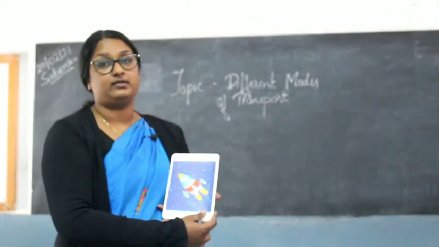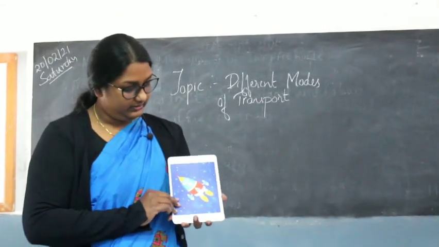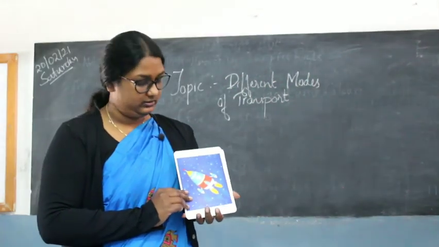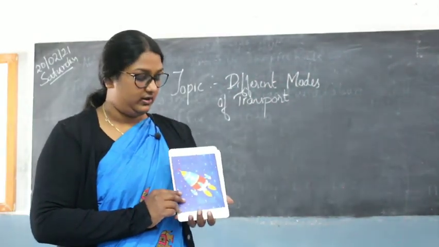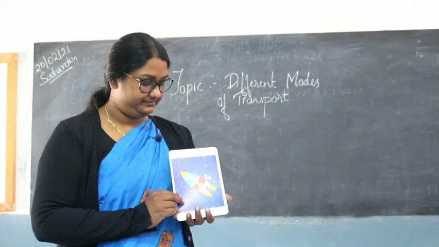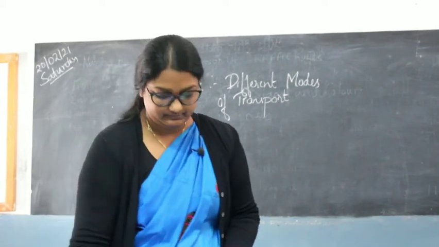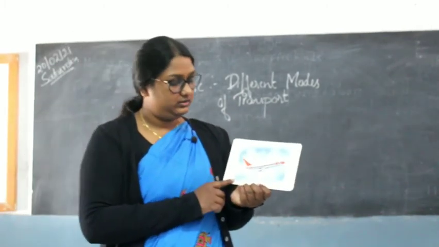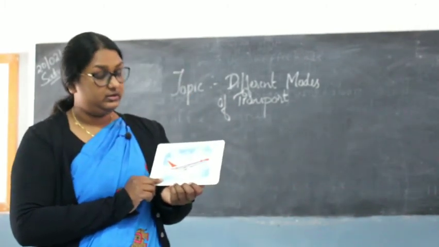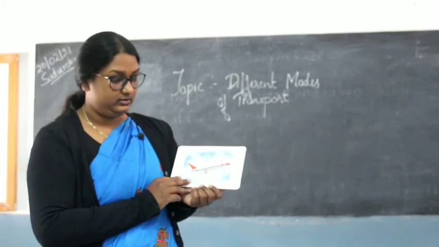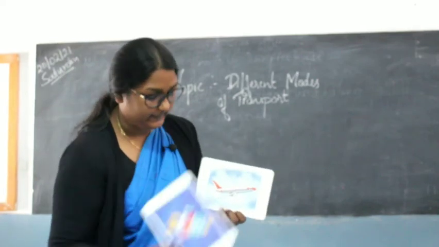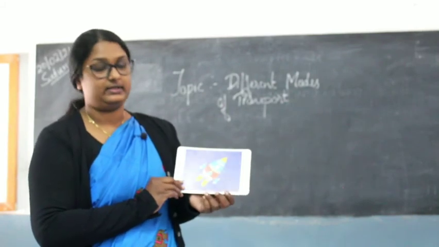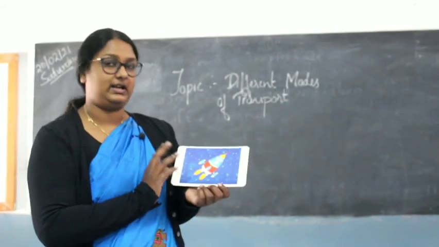What does this look like? This looks like a rocket. Does it look like a rocket to you? Okay, this is a rocket. Okay, this is also found going in the air only, right? So even the rocket is one of those modes of air. It travels in the air, in the sky.